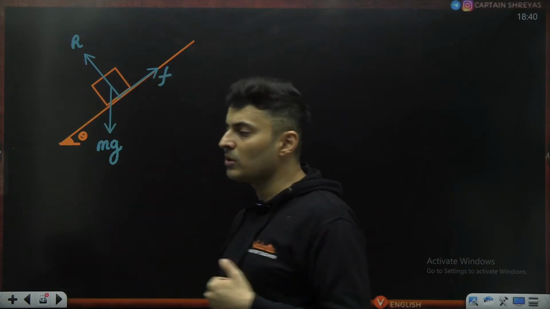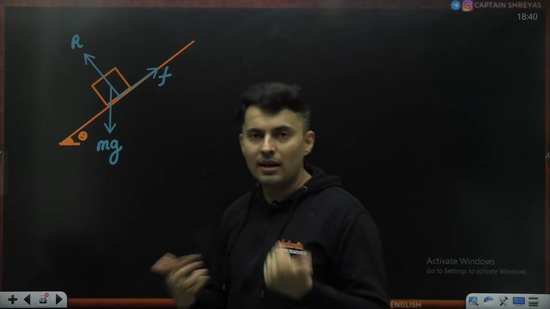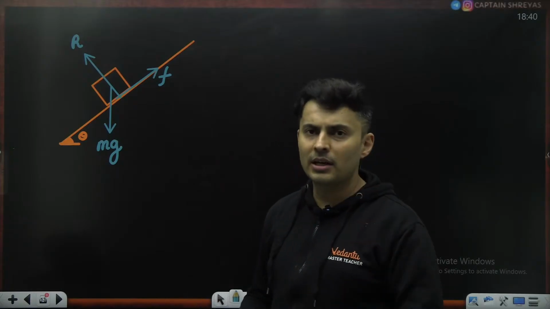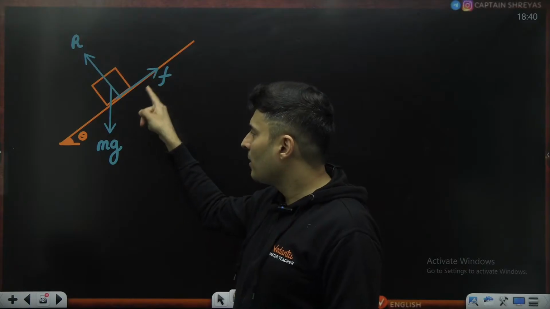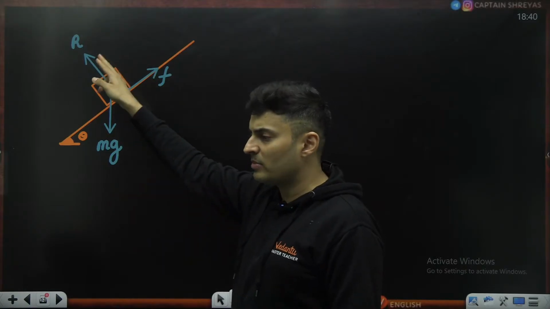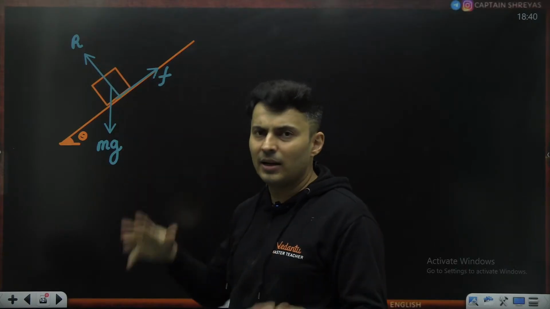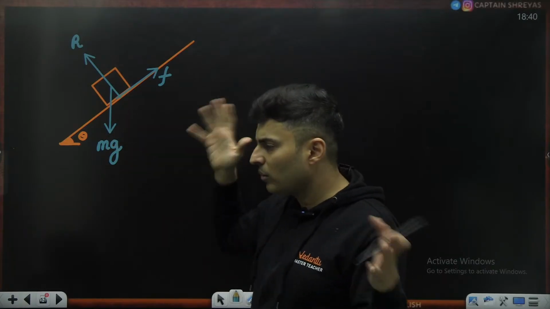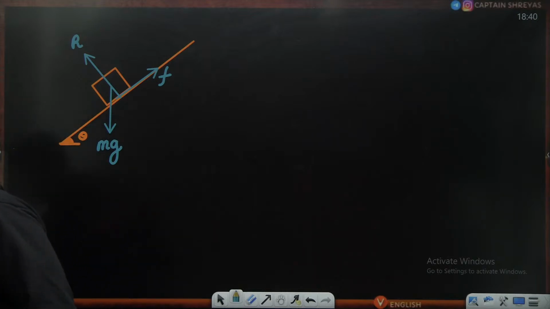Usually students get confused how to split the vectors. Forces are vectors. I have to split it. So you tell me naturally what is coming into your mind, that should I split R or F or mg? Or should I split all three? Or should I split only R and F to solve any kind of thing? Or should I split only mg and F, or mg and R, or just mg? What is coming onto your mind? Come on, my dear students.